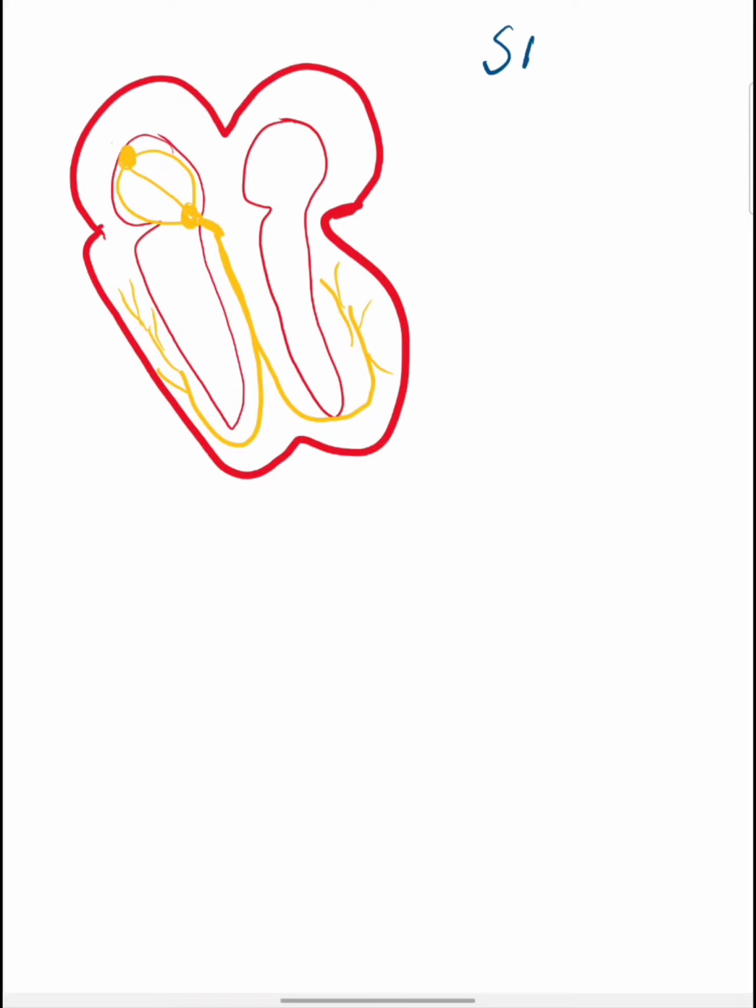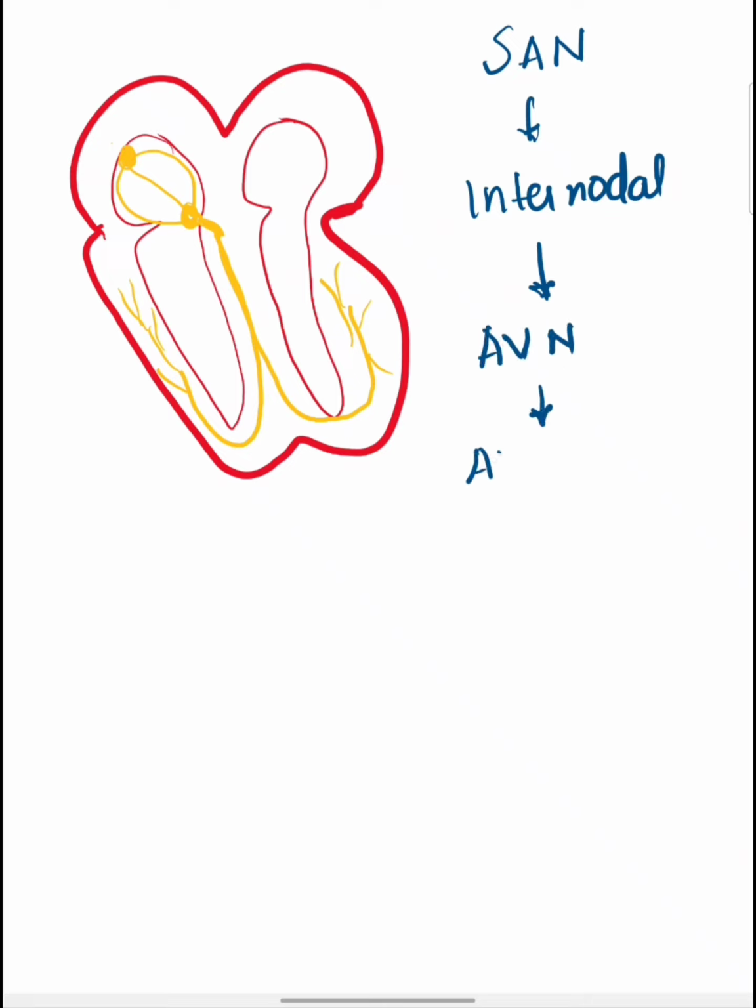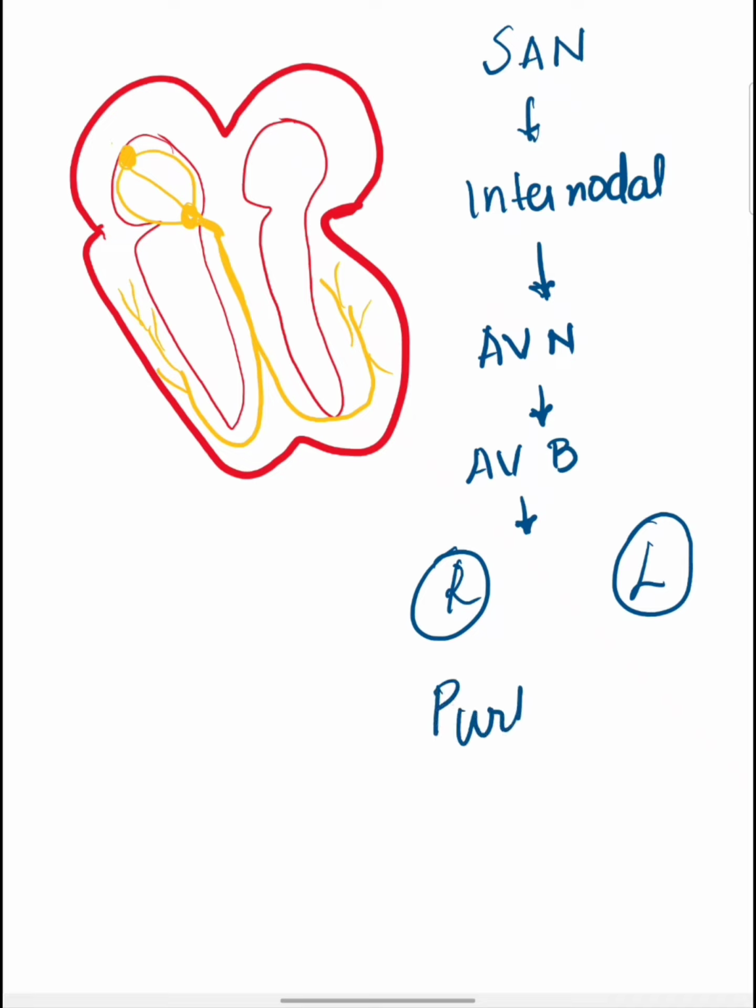The origin of the heart impulse starts at the SA node. It goes to the internodal pathways, and from the internodal pathways it goes to the AV node, and from the AV node arises the AV bundle. From the AV bundle it divides into the right and left bundles. From the right and left bundle branches, the Purkinje fibers arise.